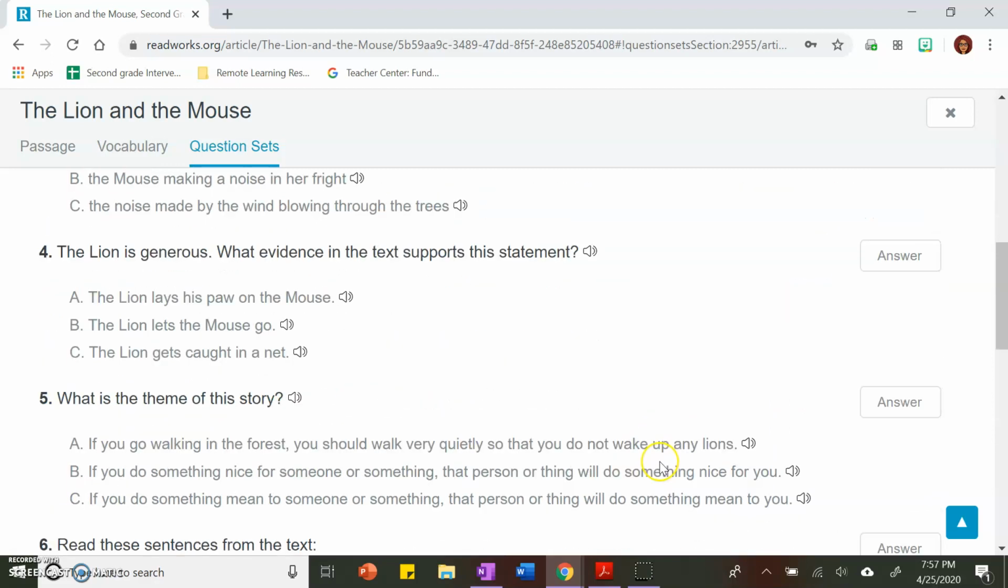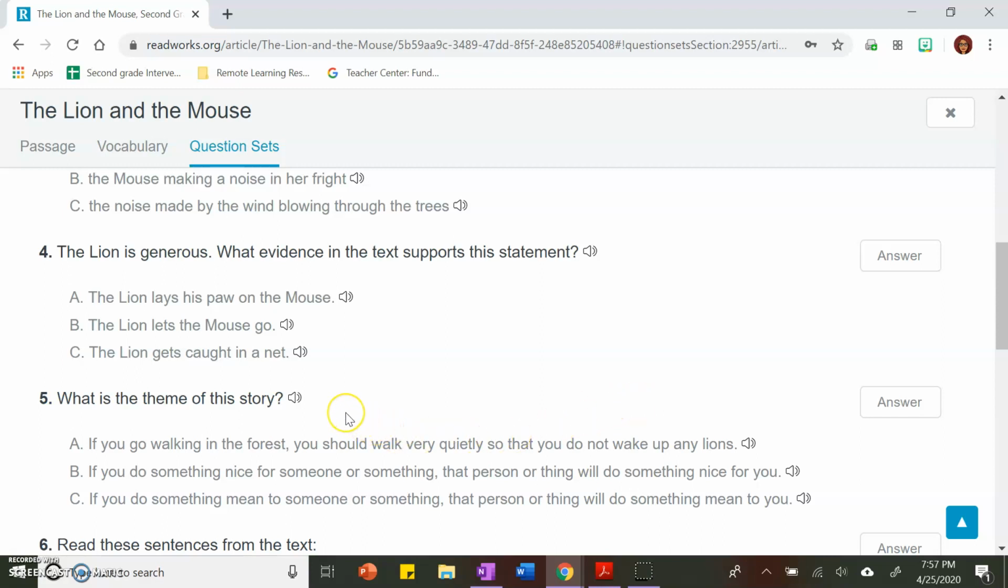Number 4. The lion is generous. That means he's very giving. What evidence in the text supports this statement? So what does the lion do that shows that he is very generous and giving?